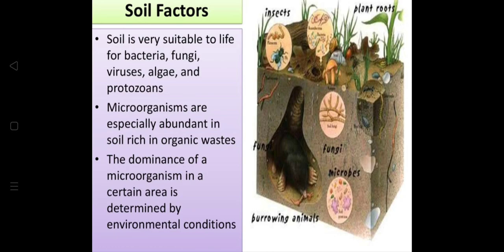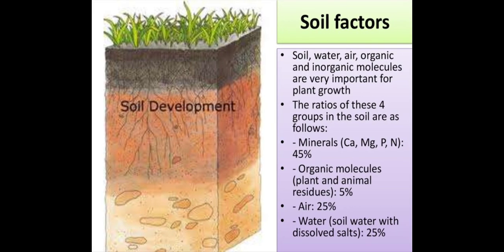Microorganisms are especially abundant in soil rich in organic waste. The dominance of a microorganism in a certain area is determined by environmental conditions. What are the soil factors? Now, how does this development happen?